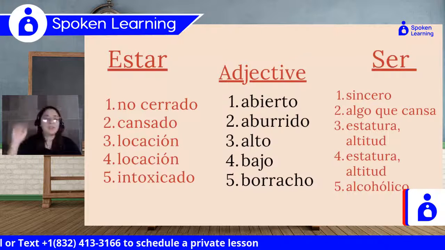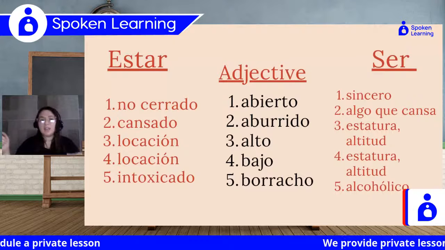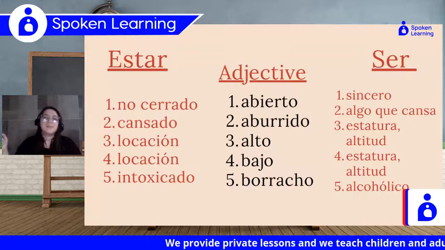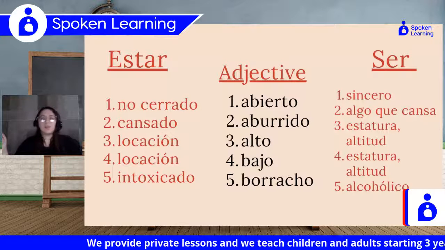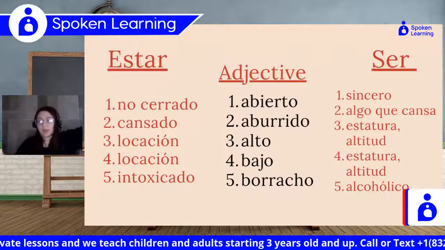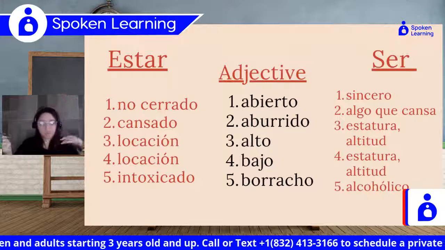altitude or height, okay? But if something está alto, that means that it's not really at the reach of your hands. Maybe it's just something that you can't reach because it's super high. Okay, so we're talking about the position.